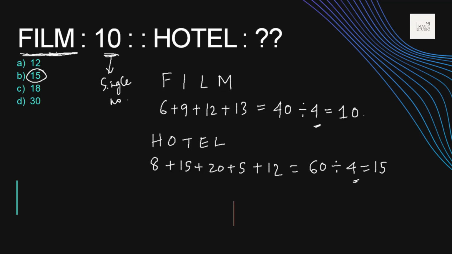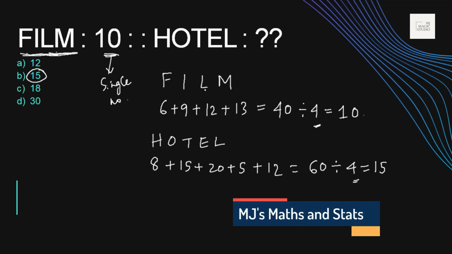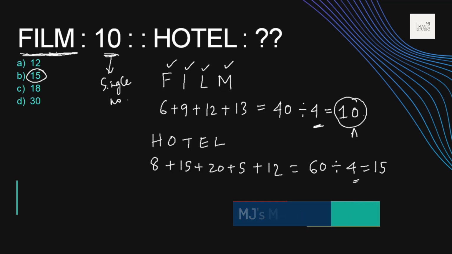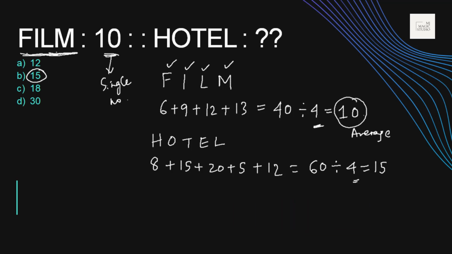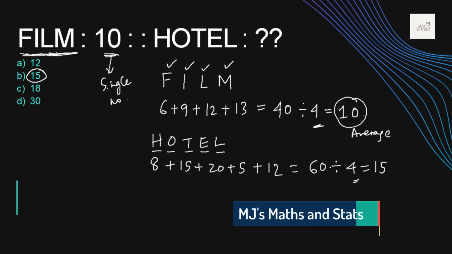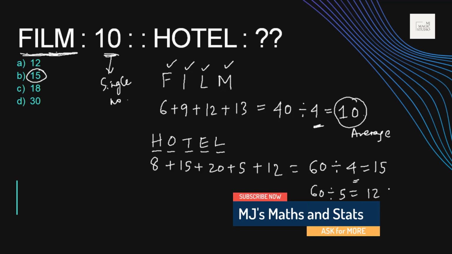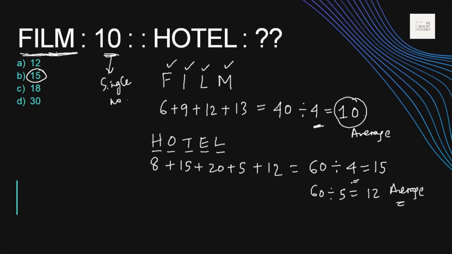Why? Are we dividing by a constant or what? I think a strong feeling would be that there are 4 letters. That's why it's being divided by 4. Maybe then 10 is the average. And if we use that logic, then here are 1, 2, 3, 4, 5 letters. Then 60 divided by 5 should be 12, and it becomes the average for all 5 letters given to us. 12 should be the best alternative in this case.